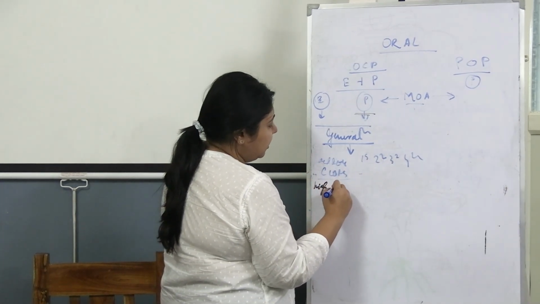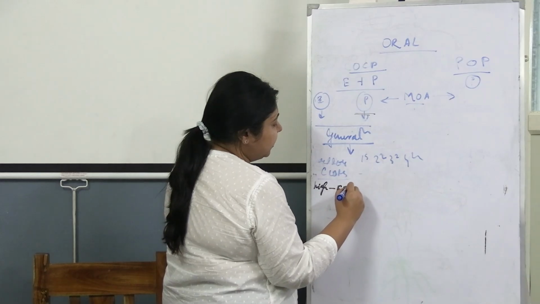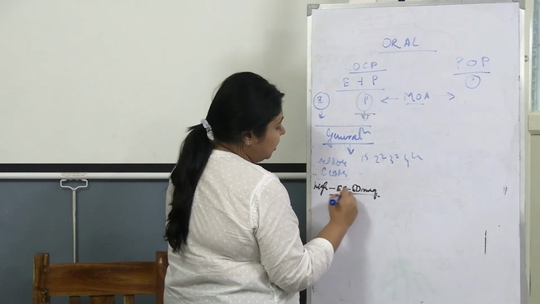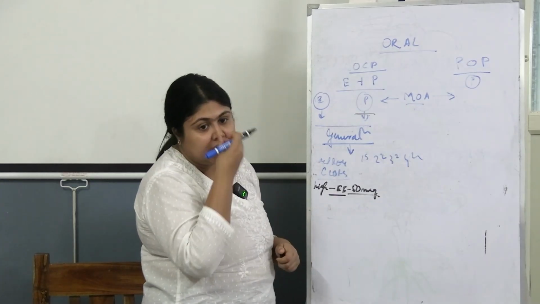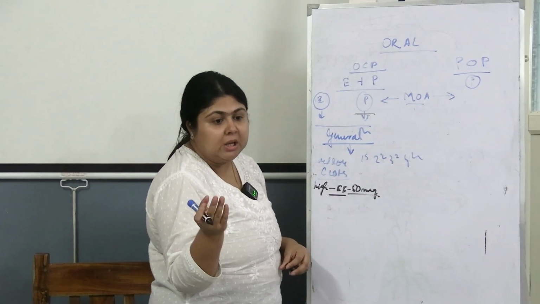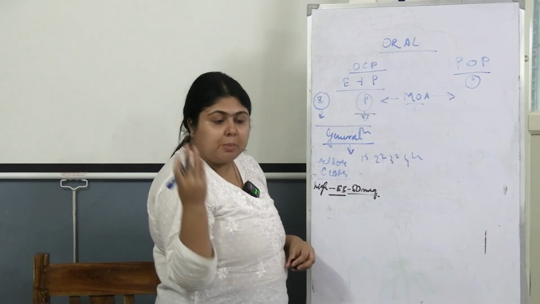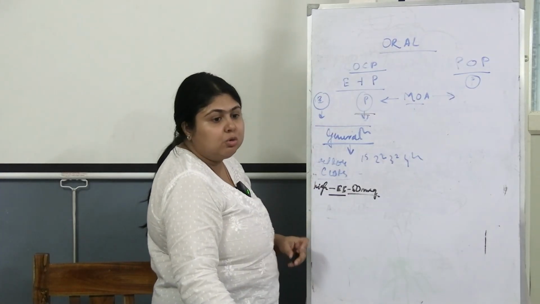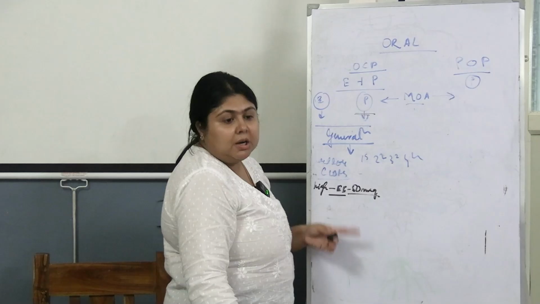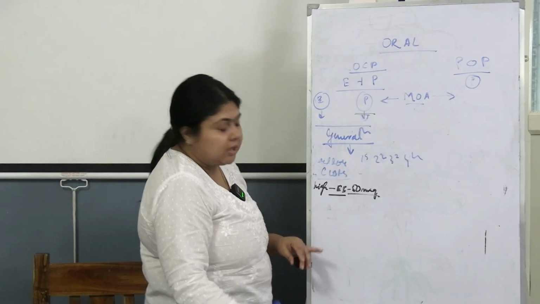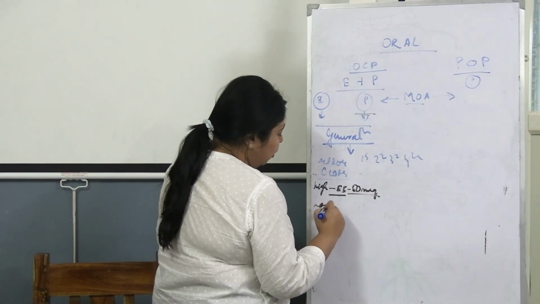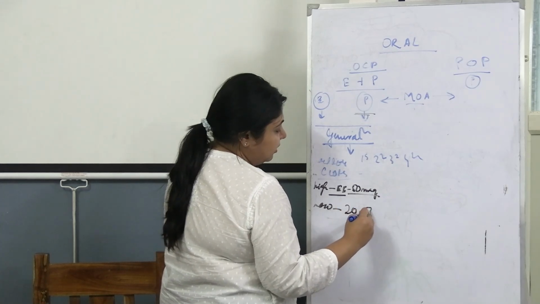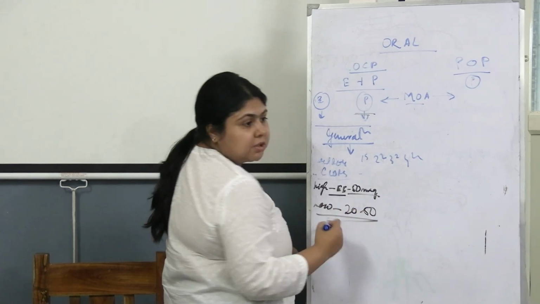High dose is when the estrogen component is 50 mcg. But these pills are not used nowadays because as we increase the estrogen component of the pill, the side effects of the pill also increase. There is an increased risk of thromboembolism. That is why we do not use high dose estrogen containing pills except for some cases. And what is a low dose? Any pill which contains 20 to 50. That is a low dose COCP.